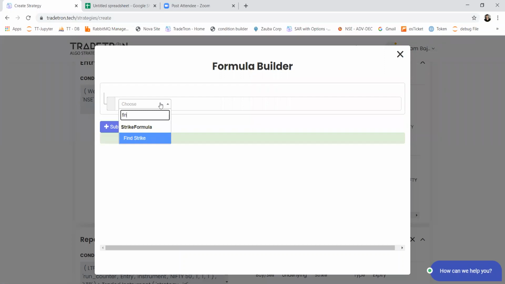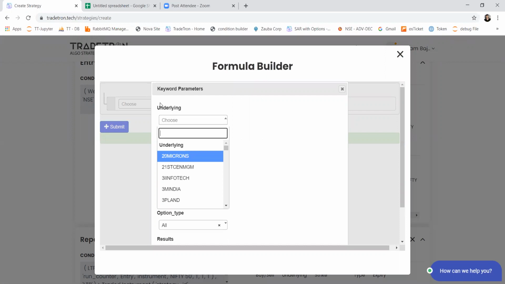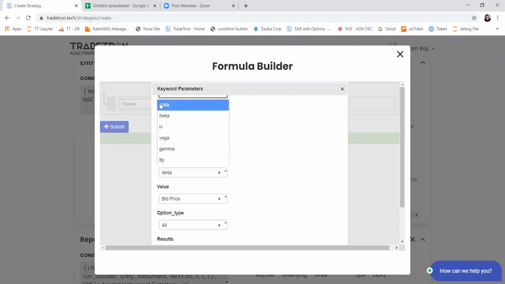So I can use find strike as the keyword for Nifty. Based on LTP, I want to select. The field is basically based on what field you want to select a strike, so if you want to select it based on IV or delta or last traded price.